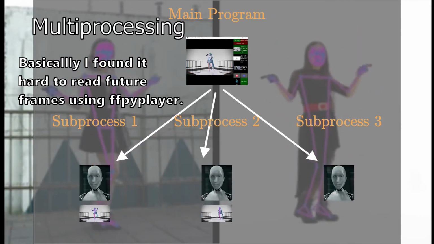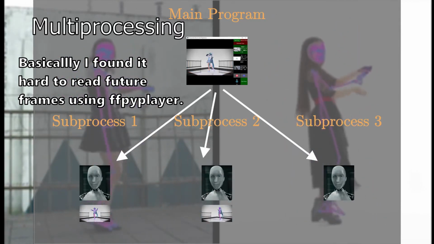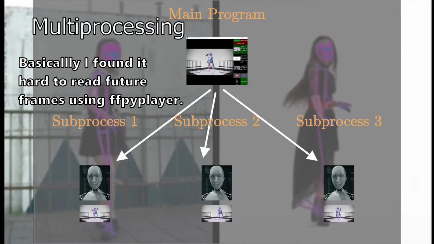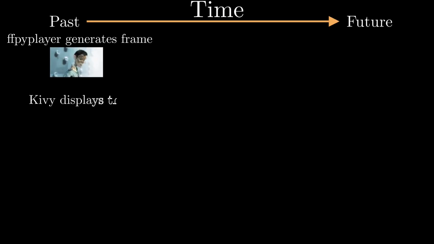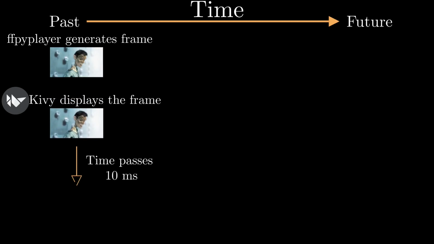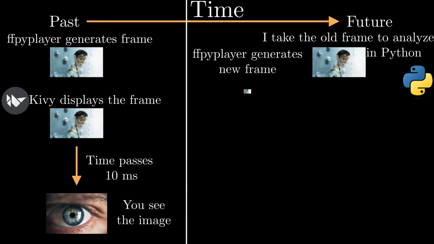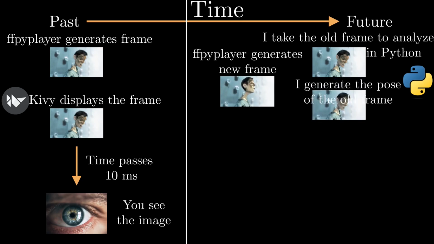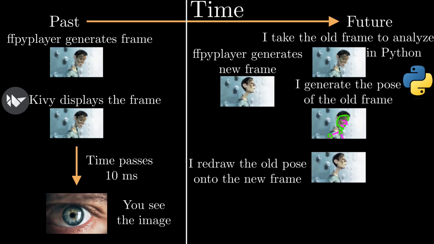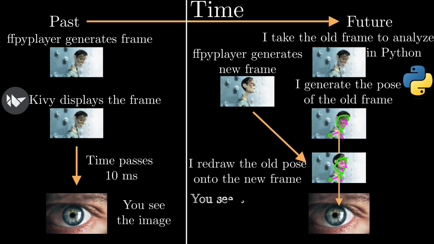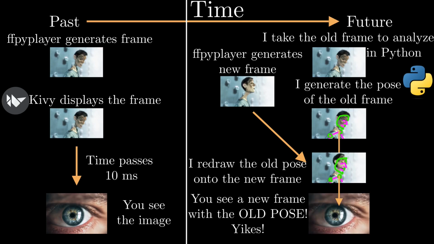Number 2, I found it difficult to read the future using ffpipeLayer because I took the frame after it was displayed. For example, this was the old layout. Here you go from FFmpeg player to your display. Then you take a frame after it has already been displayed, then you analyze a frame. By that time, it's already too late. It's not right to analyze a frame after you display it to the user to estimate pose.